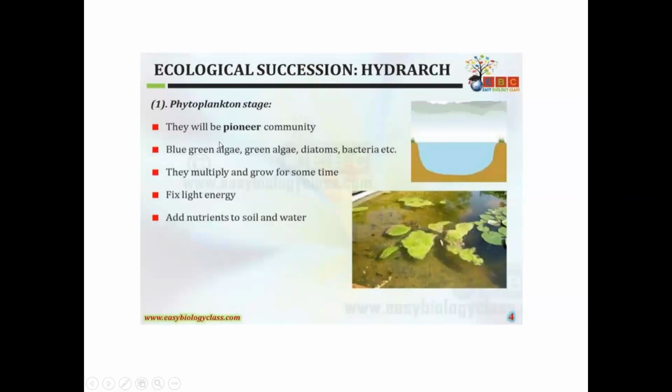These are the pioneer community. The starting community is the phytoplankton, generally phytoplanktons like blue green algae, diatoms, and bacteria.